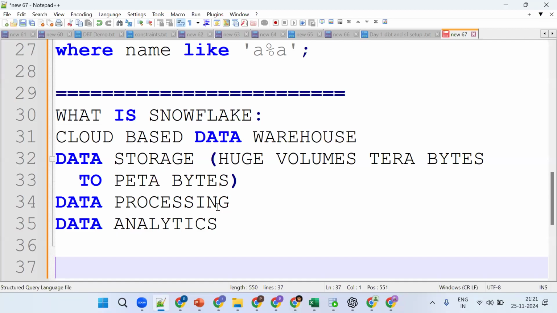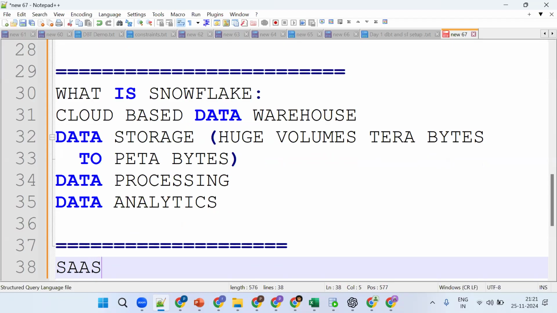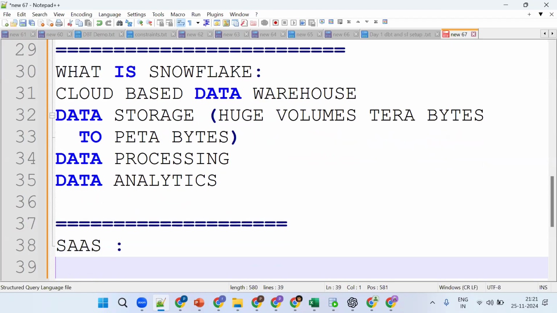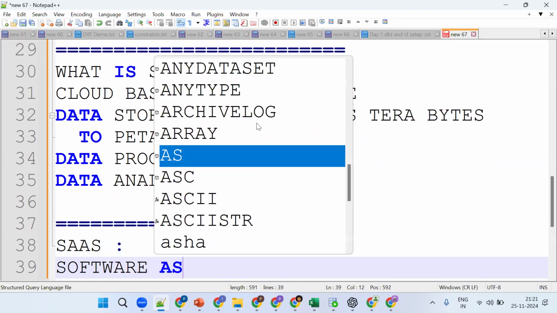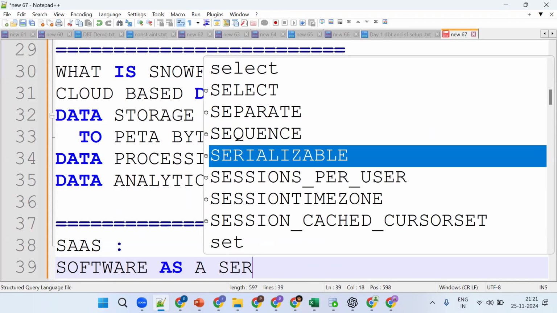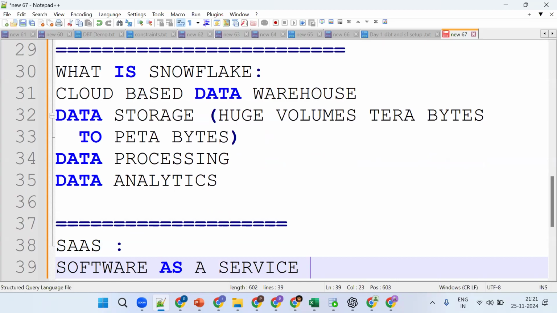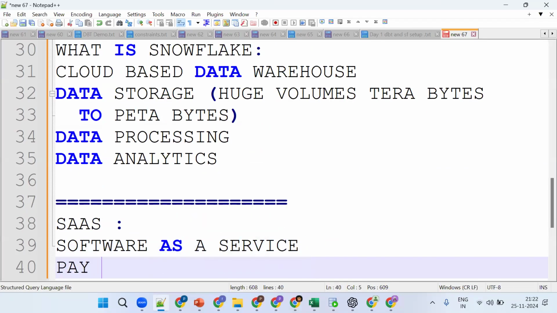This is the SaaS model. SaaS is nothing but Software as a Service. There is no need to install any software or hardware. Create an account and we can make it work. It's also a pay-as-you-go model: how much you use, that much only you pay.